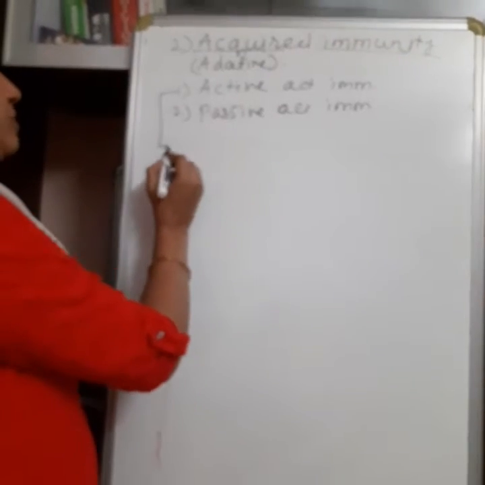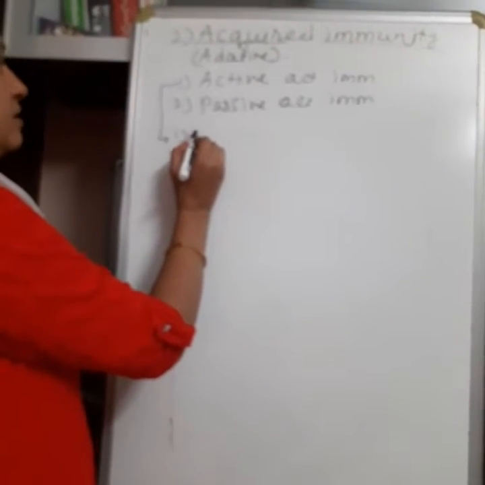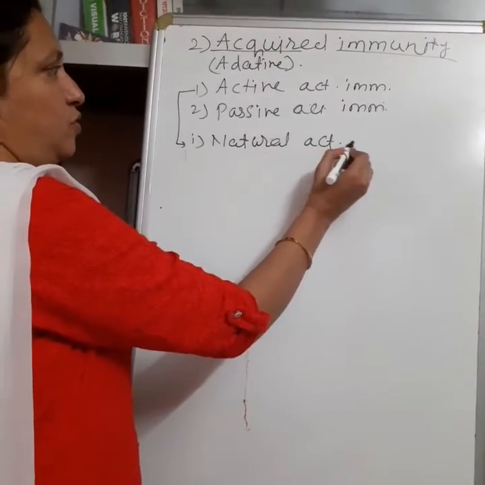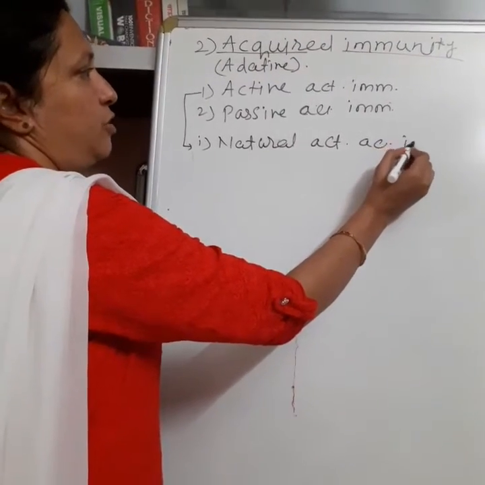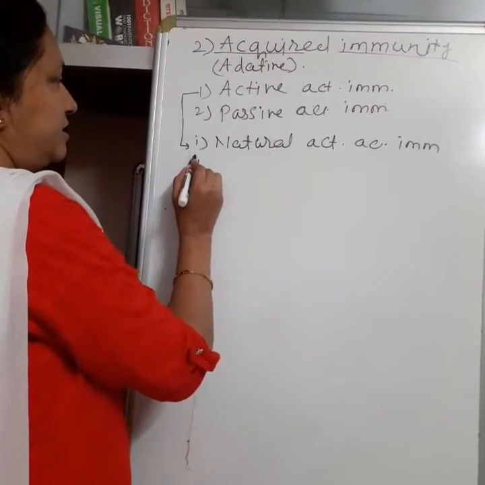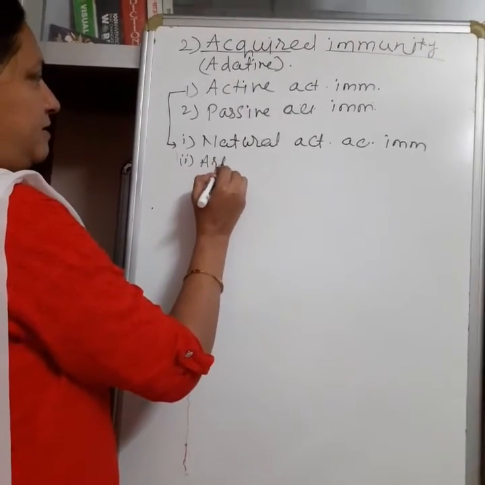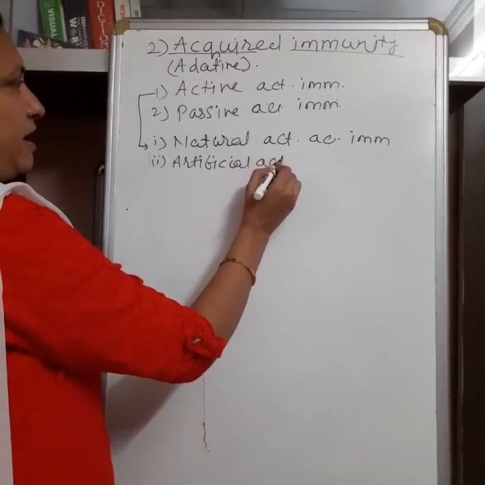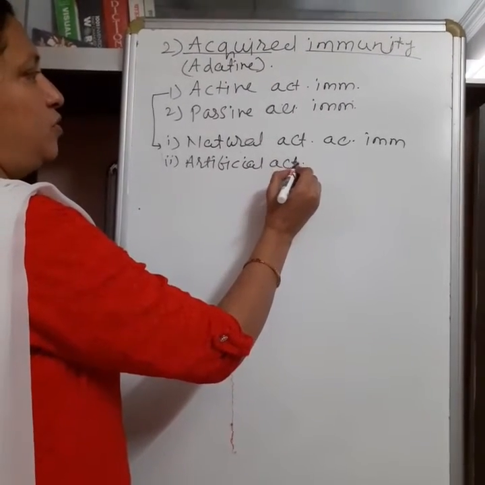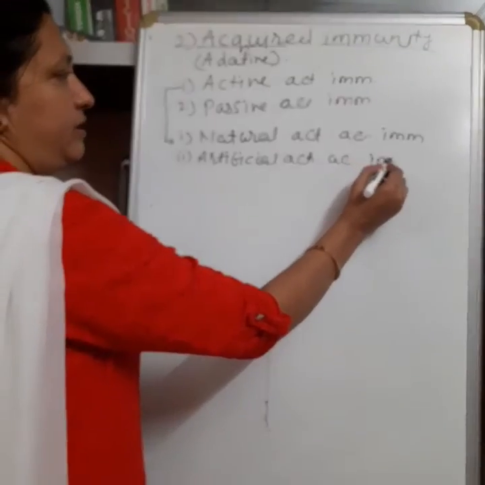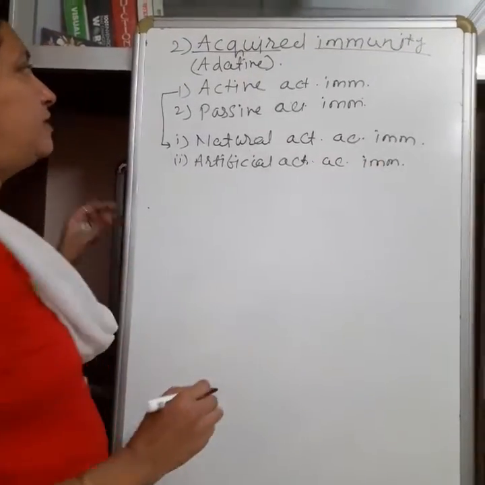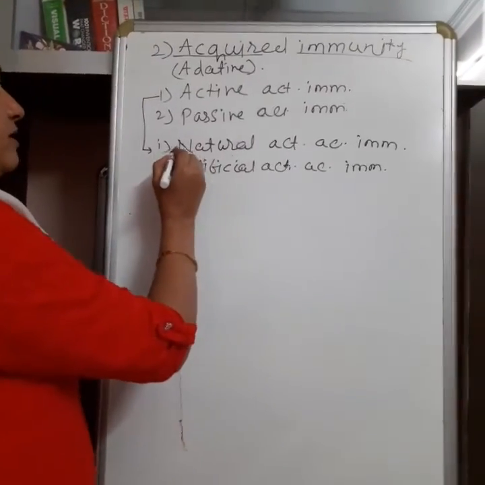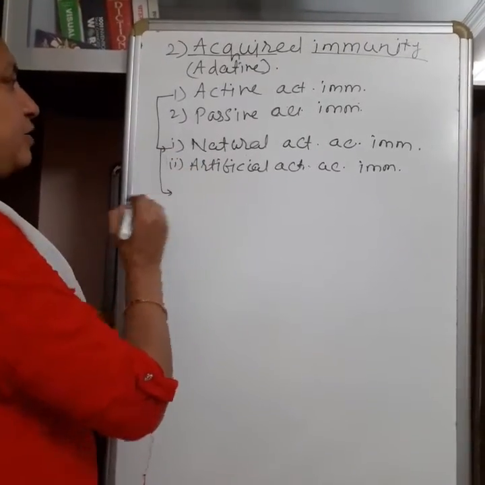Now see here, active immunity is again of two types, that is natural active acquired immunity, and the second type is artificial active acquired immunity. So these are the two types of active immunity. Active means remain active in whole life.